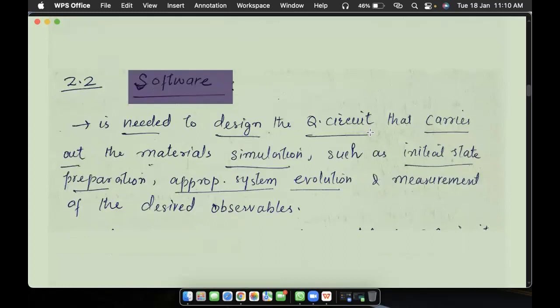Then from the software side, apart from the hardware, we also need software. Basically it is needed to design the quantum circuit that carries out material simulations, such as preparing the initial state, seeing how the Hamiltonian evolution happens, and finally measuring the desired observables. For that we need software.